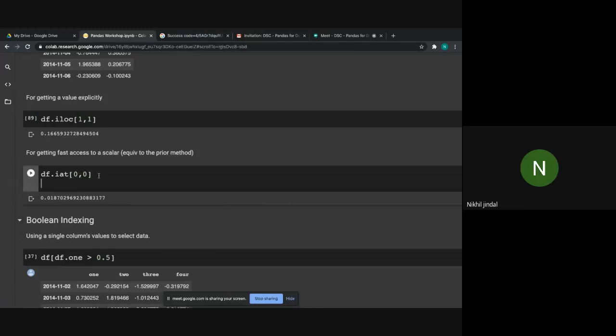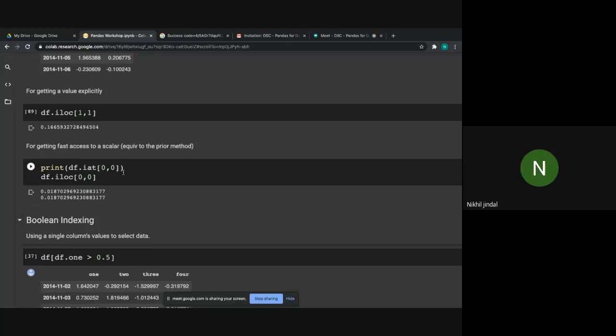Similarly, you can print df.iloc[0, 0]. Both functions will give the same output, as you can see, but iat is much faster than iloc.